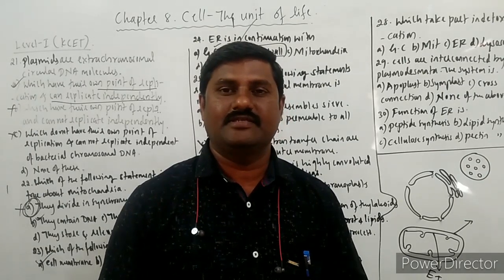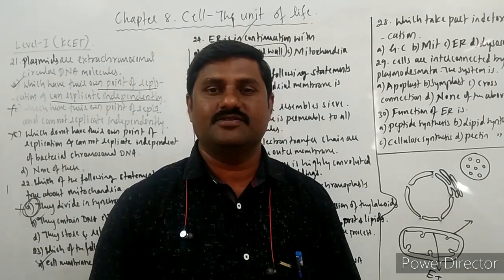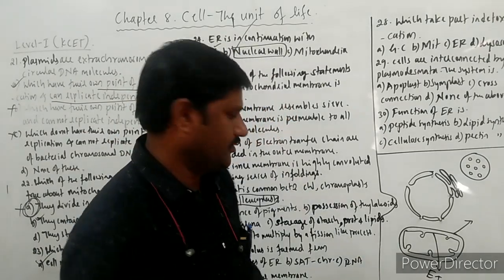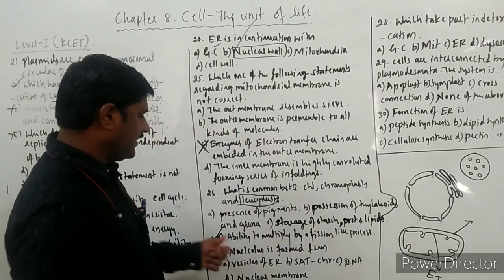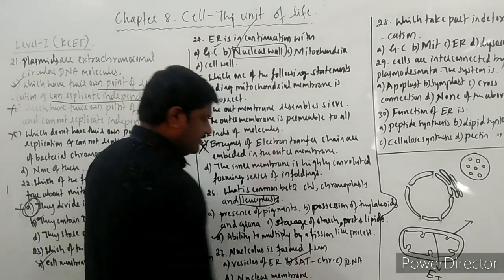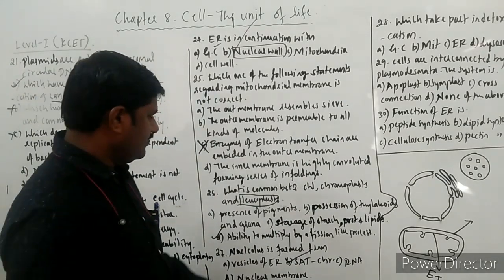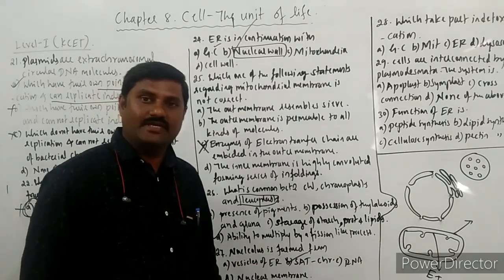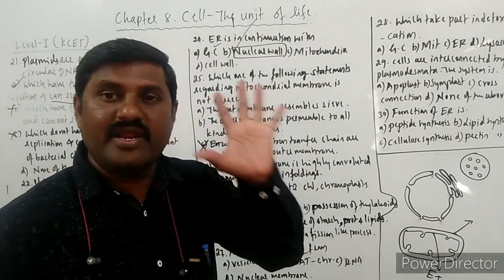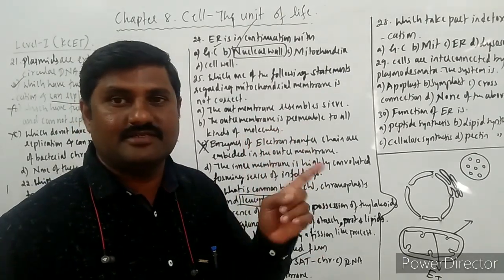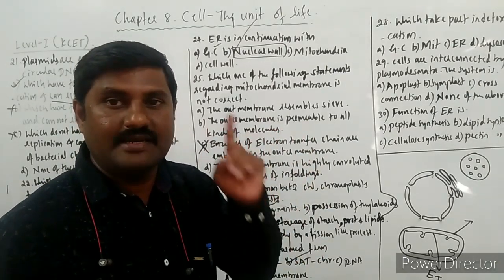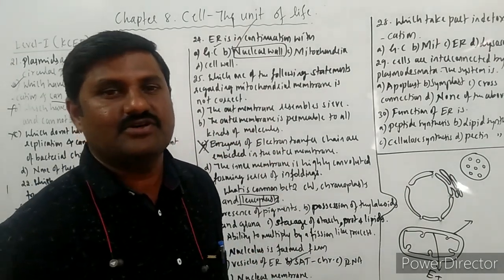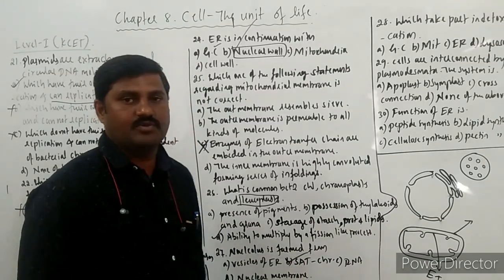The nucleolus may be a single one. In some of the cells, usually 2 to 3 or more nucleoli are present. Okay, then which is the correct answer for this question? Option B, SAT chromosomes. Not RNA, not vesicles of endoplasmic reticulum, he says. Endoplasmic reticulum vesicles have a boundary or membrane around them, but the nucleolus doesn't have any membrane. It is a membraneless cell organelle. Next one, nuclear membrane, he says. It is also wrong. That's why the answer is SAT chromosomes.